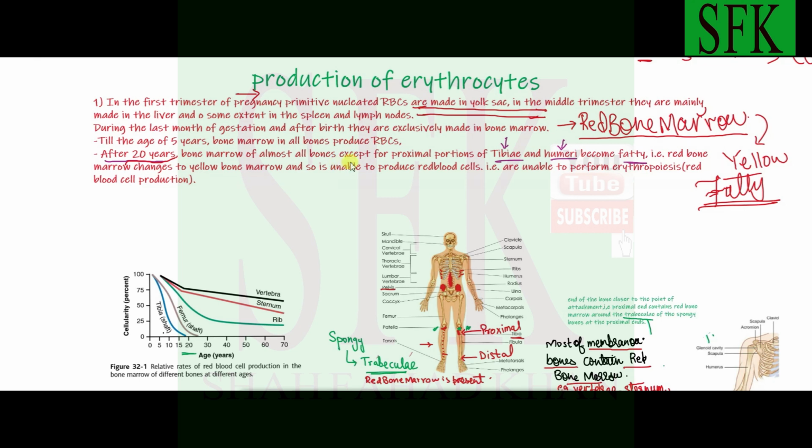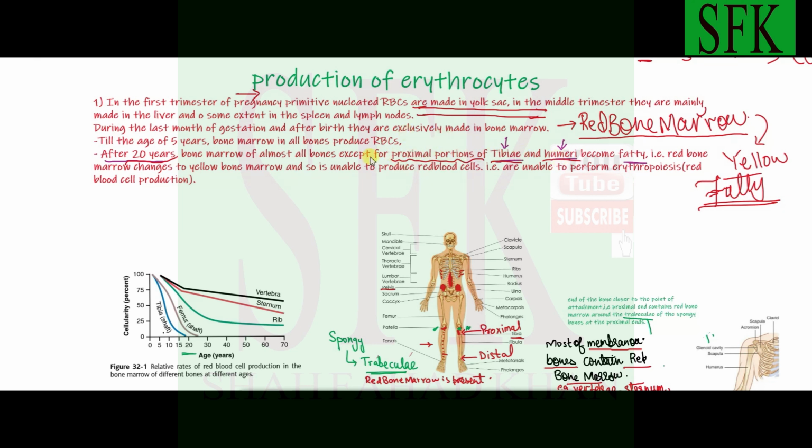Okay, and I've given the exceptions. The bones in which the red bone marrow persists are basically the proximal portions of the tibia and the humeri. Humeri is plural for humerus, tibiae is plural for tibia. Okay, the proximal regions only, not the entire tibia and not the entire humerus.